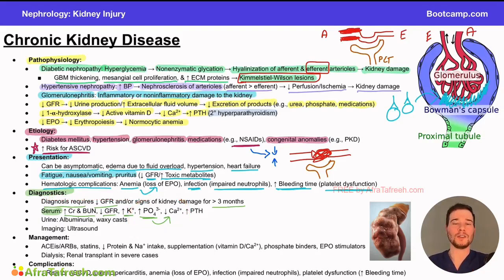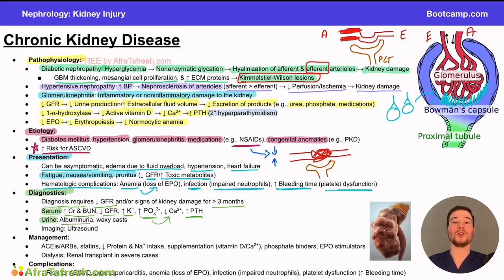Why is there so much phosphate? Because it's not being excreted from the kidneys. We also have this portion up here with a decreased 1-alpha hydroxylase where we're decreasing our active vitamin D and decreasing our calcium. So there's two different mechanisms by which we're creating low calcium in chronic kidney disease. And low calcium is going to stimulate what? Parathyroid hormone.